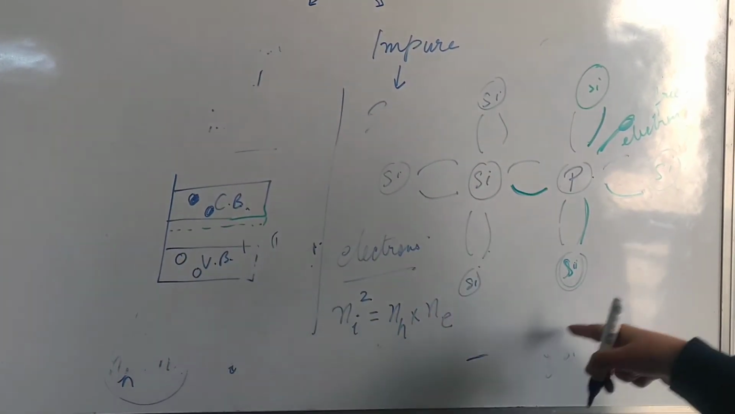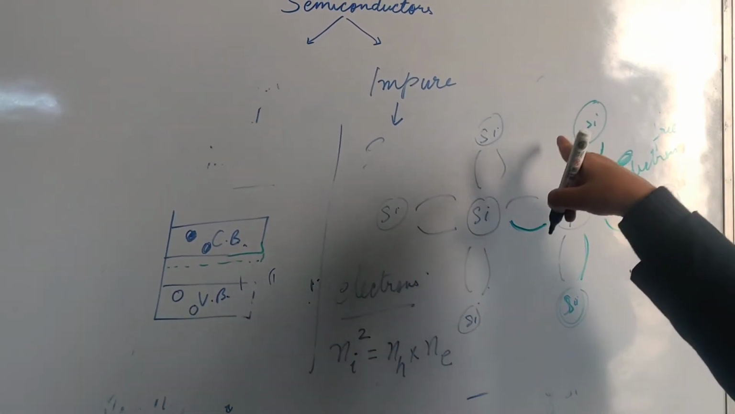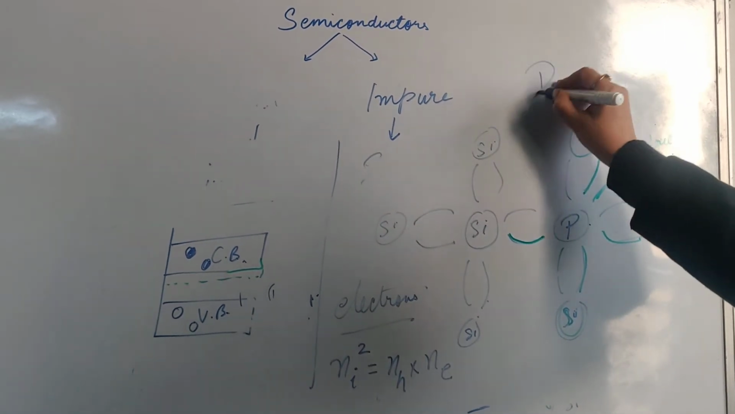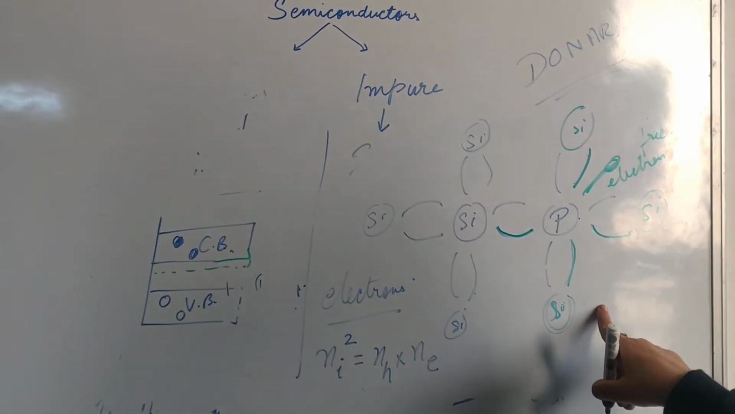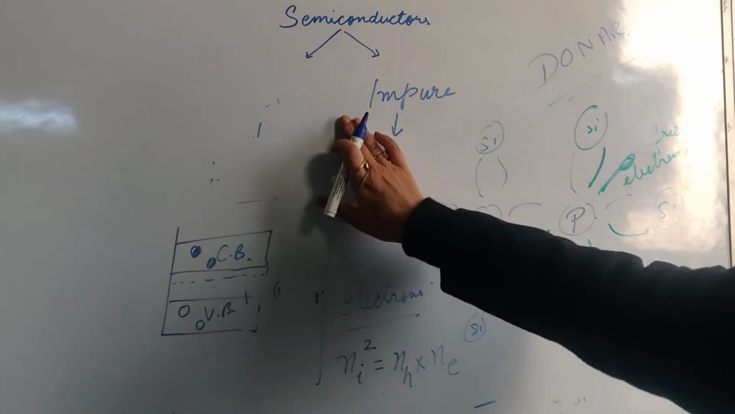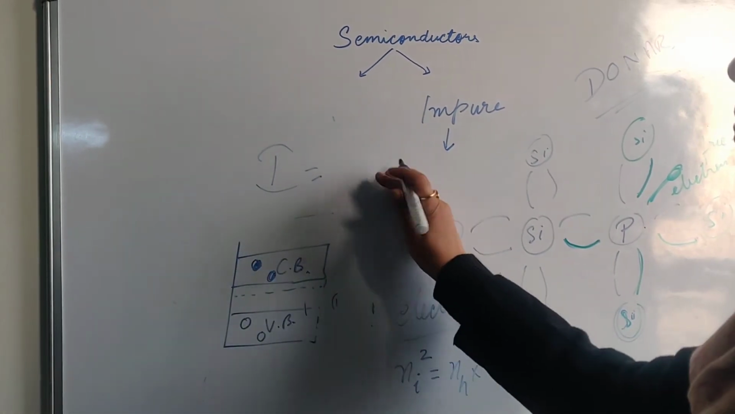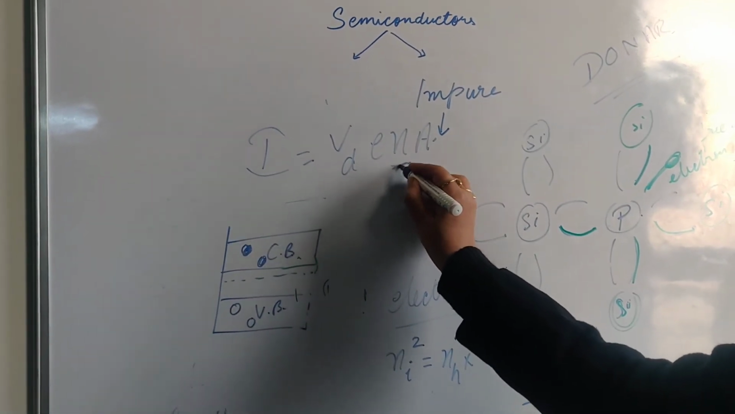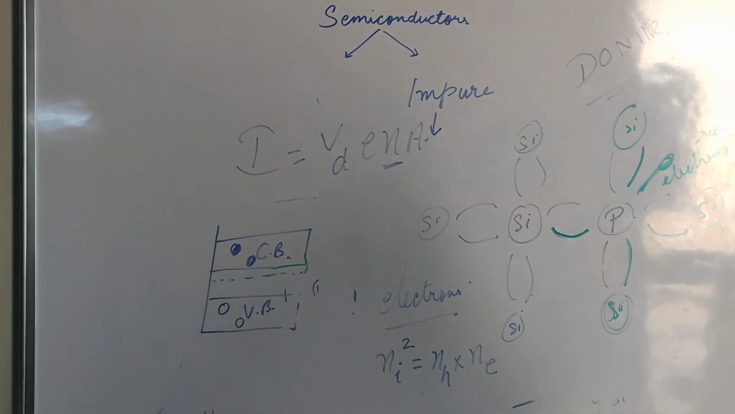Now this type of impure semiconductor, when doped by pentavalent elements, these pentavalent elements are called donors, because they are giving free electrons, and we can see that the conductivity is also increased. Why did conductivity increase? Because we know the formula of current, in which N is the number of charge carriers. Here the number of charge carriers is increased, so the conductivity has increased.